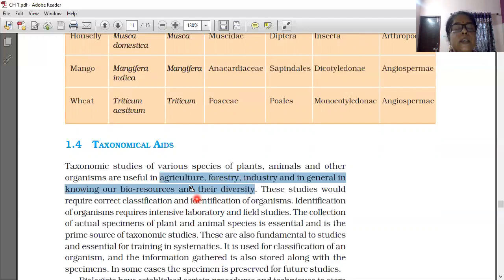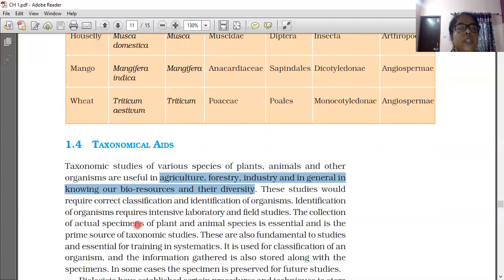Identification of organisms requires intensive laboratory and field studies. So the help of a laboratory should be there, and field study. Field study means we have to go to some place and study there, like a pond, river, desert or forest. These all come under field studies.